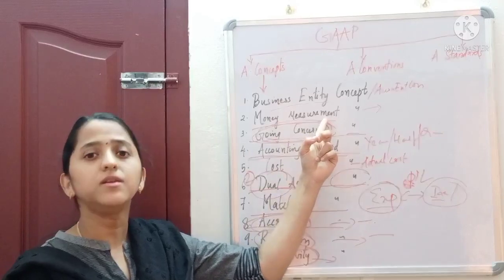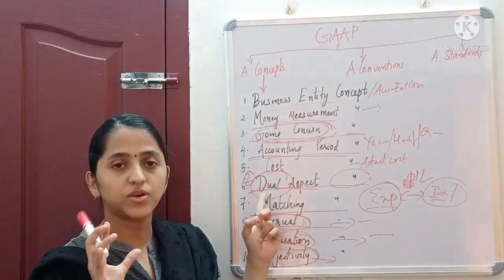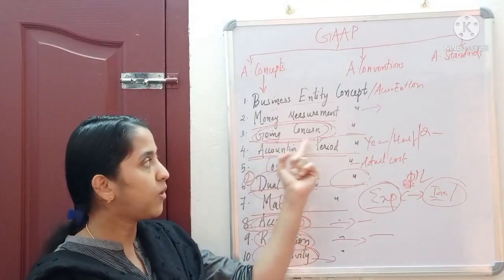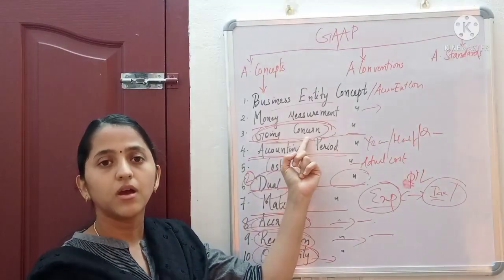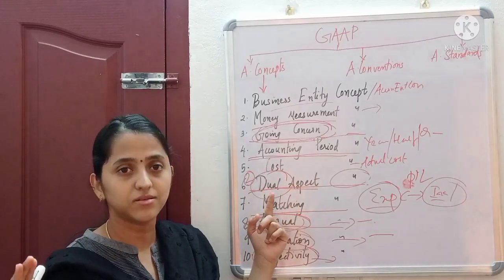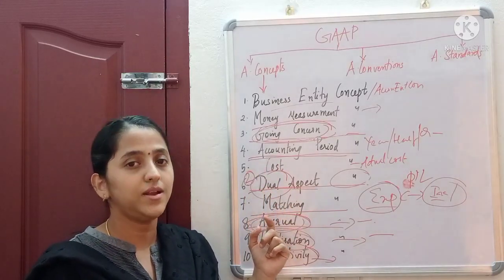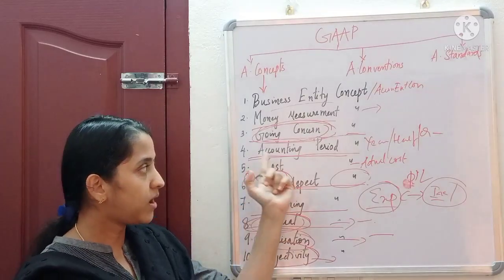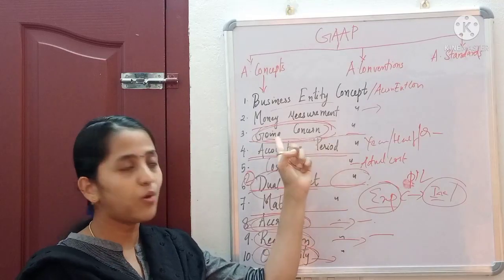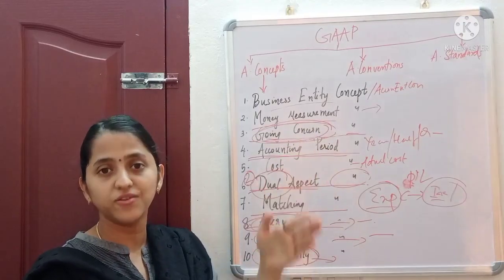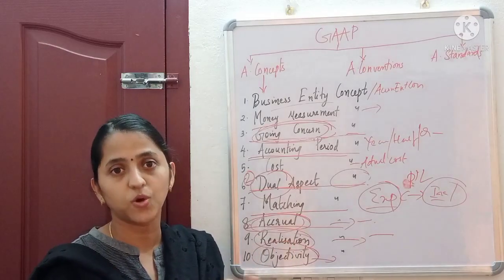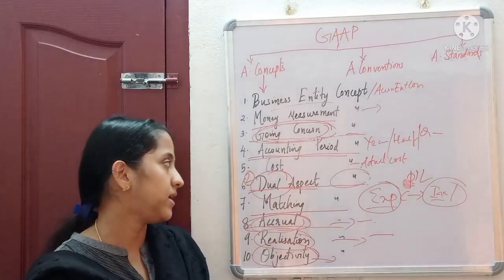Second is money measurement. Only transactions which can be recorded in terms of money are recorded. Going concern concept means we consider our entity as a going concern which continues for an indefinite period. Accounting period concept: we divide the going concern entity into different periods for ascertaining the profit or loss of those particular periods.